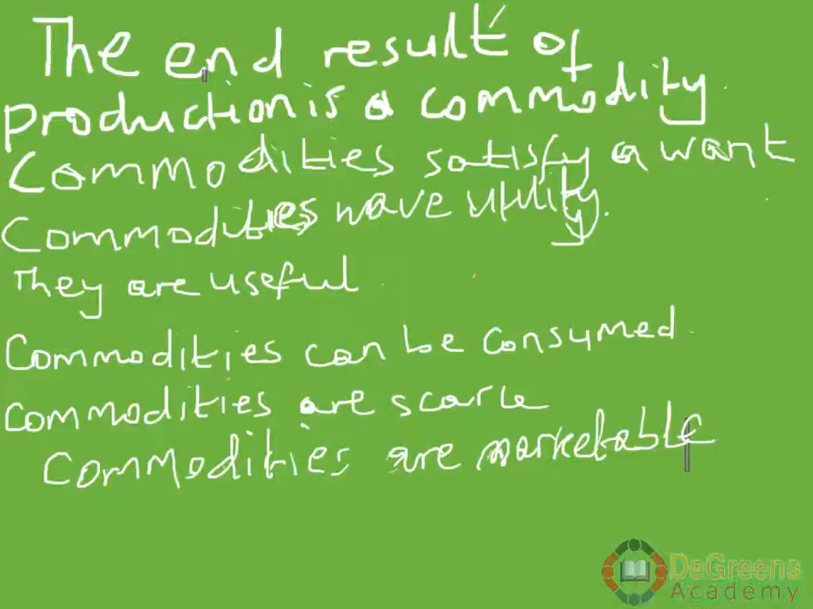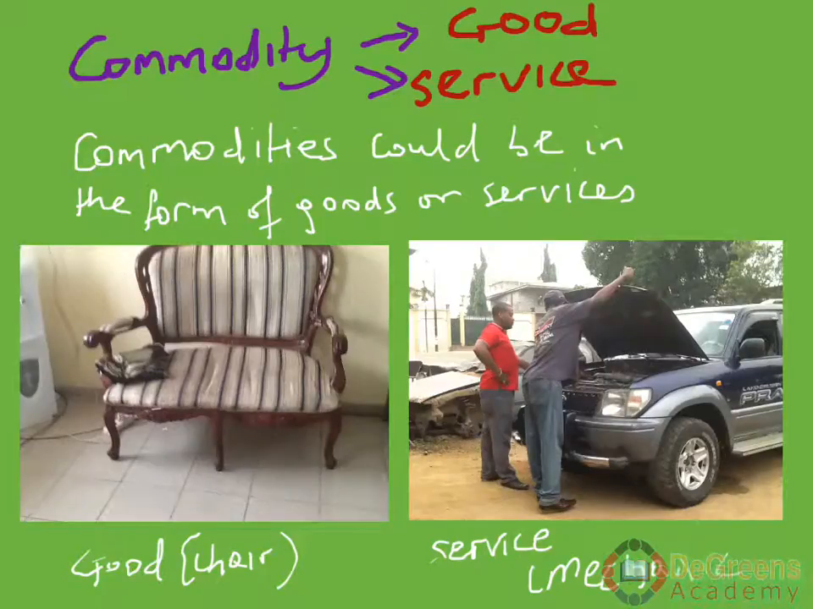Commodities satisfy a want. Commodities have utility, that is, they are useful. Commodities can be consumed. Commodities are scarce. Commodities are marketable. So these are all ways of describing commodities. They are marketable, they are scarce, they have utility. That is an aspect. And a commodity comes in the form of a good or a service. So it is scarce, it has utility, and it is marketable.